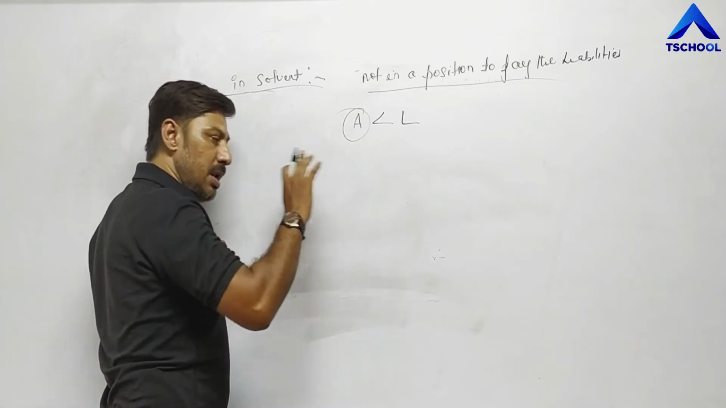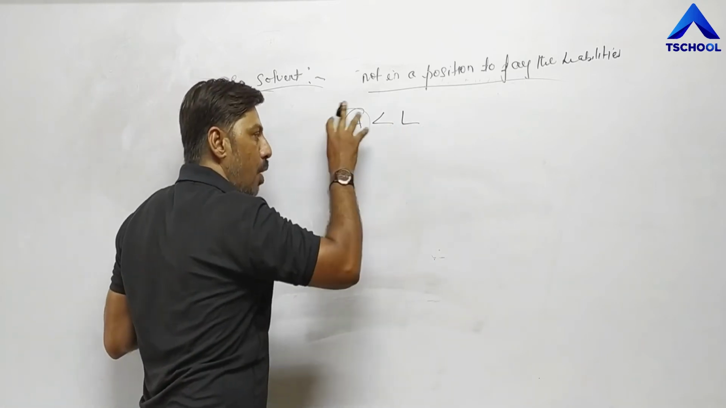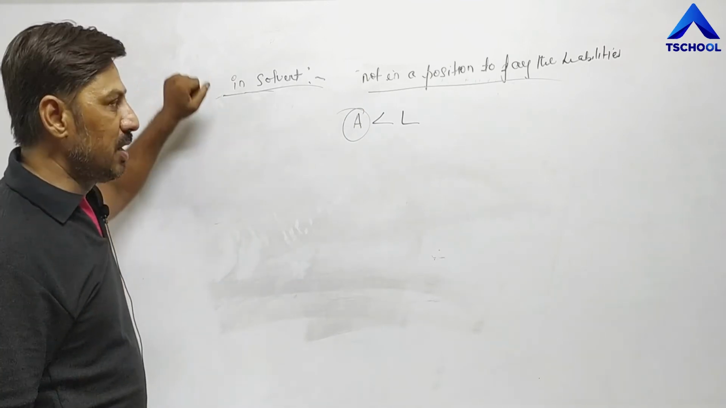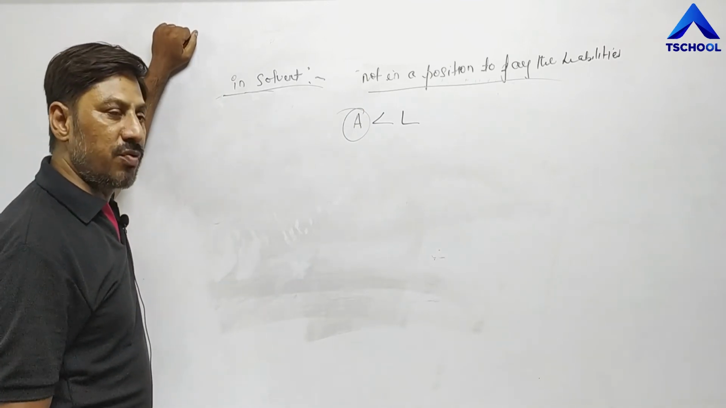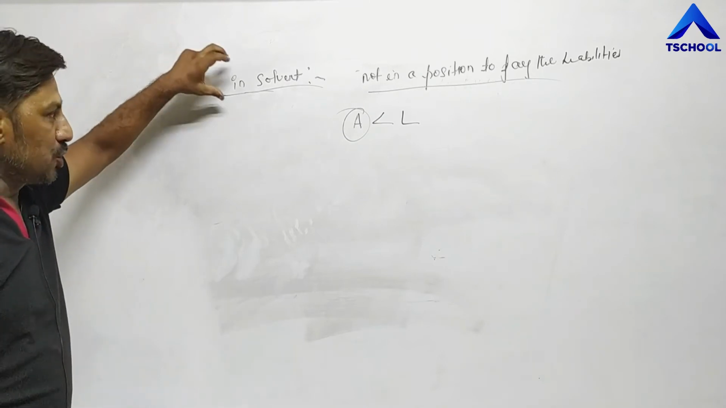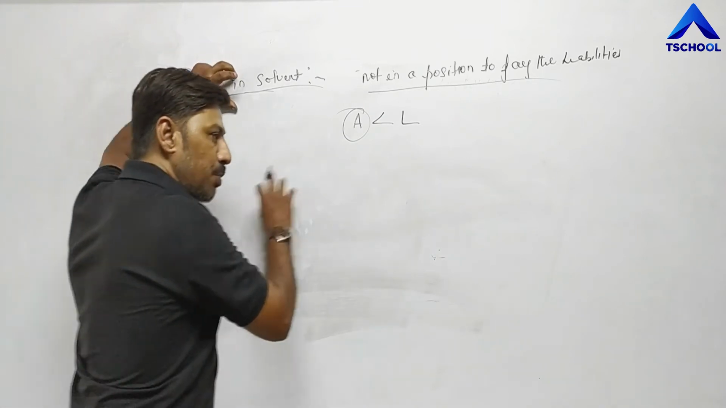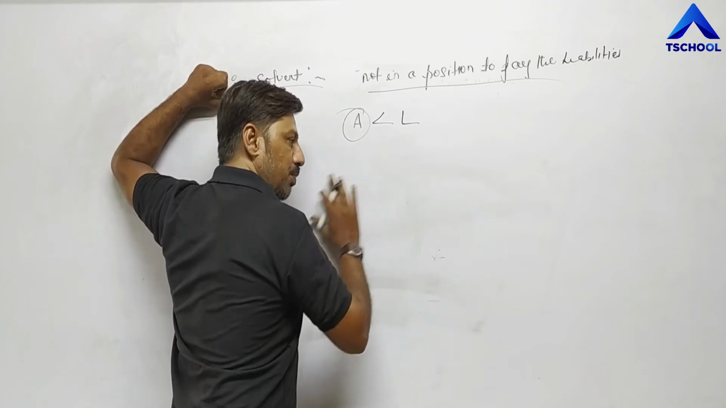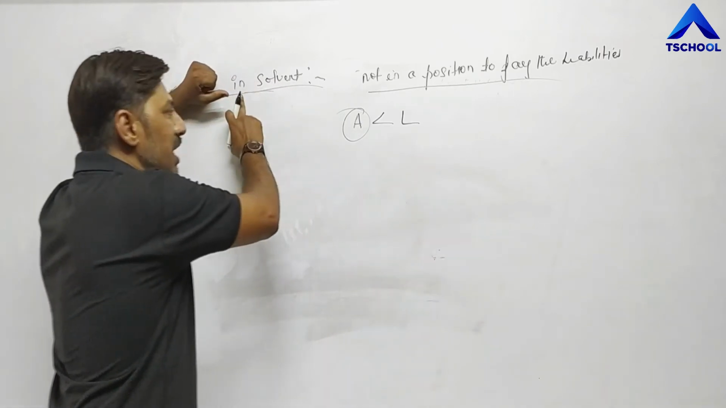And if they are in a position to pay the liability out of their assets, then they are in a solvent position. Solvent position indicates strong, sound financial position of the business unit. And insolvency means their financial position is not sound, not good. उनकी जो आर्थिक स्थिति है, फाइनेंशियल पोजीशन है, वो स्ट्रांग नहीं है इन केस ऑफ इंसॉल्वेंसी.